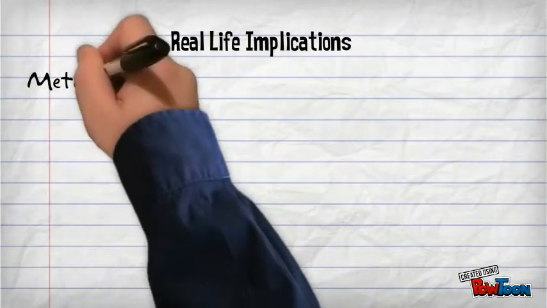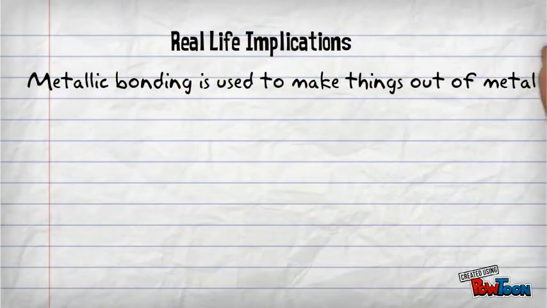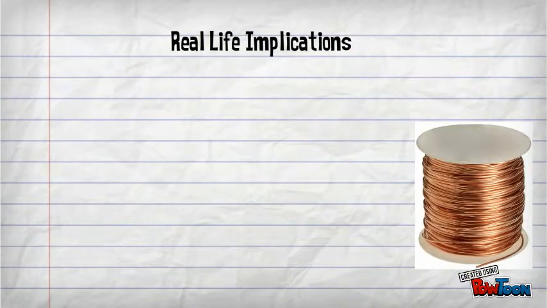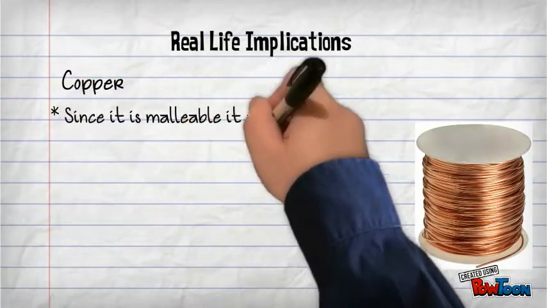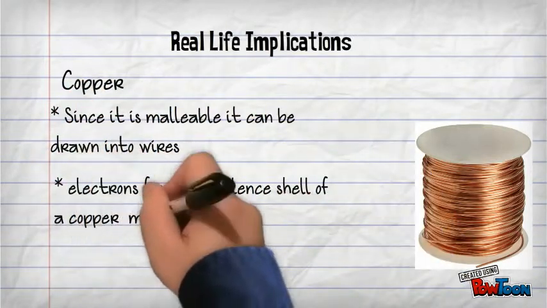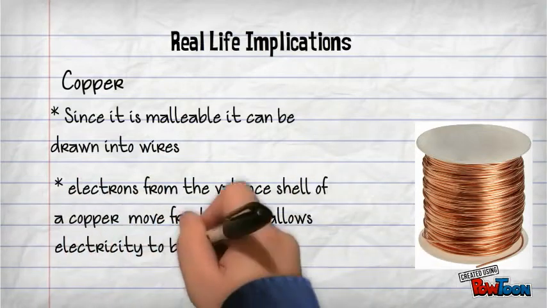Metallic bonding is very helpful as it is used to make many things out of metal that we use in our daily lives. For example, copper. Since it is malleable, it can be drawn into thin wires. The wire has electrons from the valence shell of a copper atom, which allows electricity to be conducted. Since the electrons move freely within the wire, it allows electricity to be created.